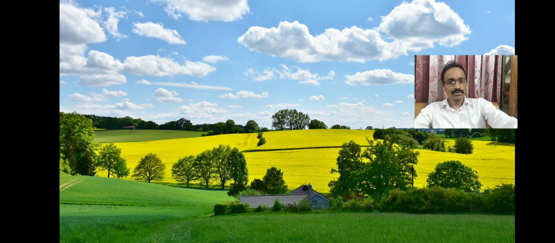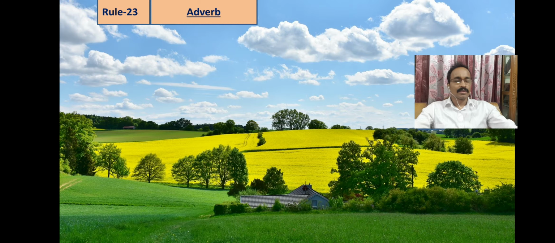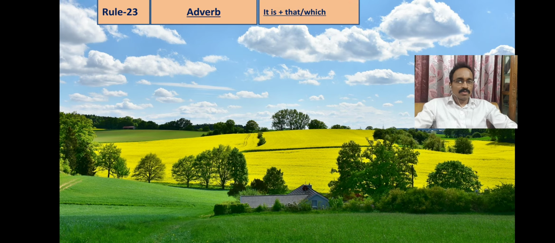Now let's move to rule number 23. Here you see the sentence may start with one adverb. That is, in the simple sentence we may find an adverb in the beginning. In this case, to make it a complex sentence, we will use it is, then we will use conjunction that or which according to subject. And to make it a compound sentence, we will use and to connect the clauses.